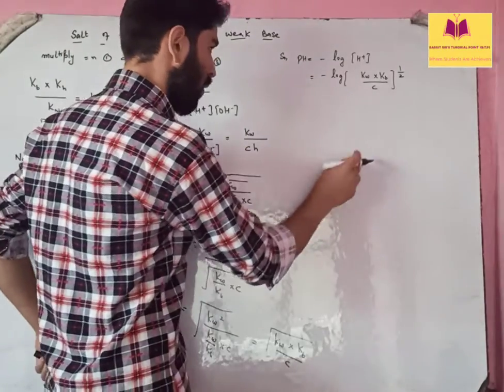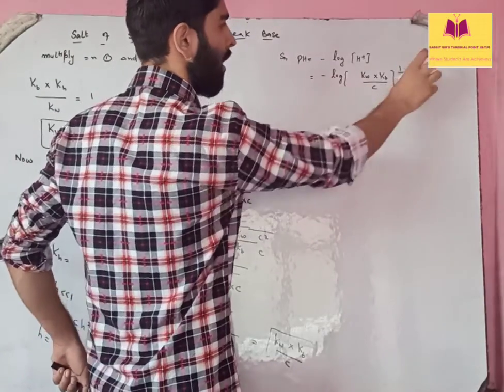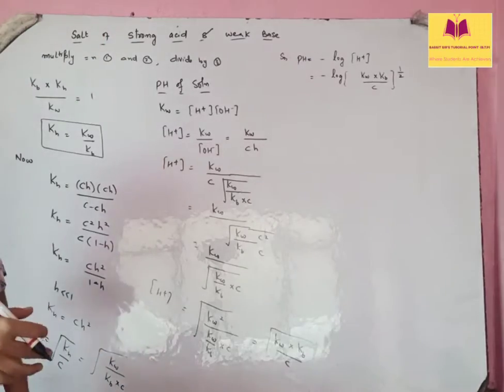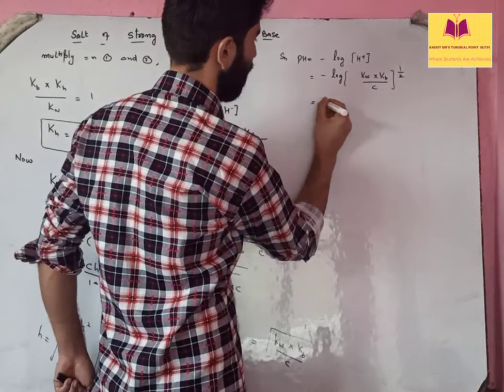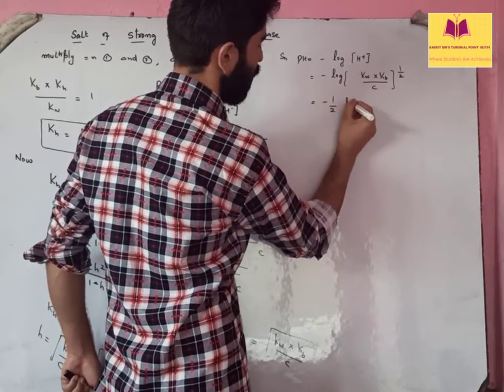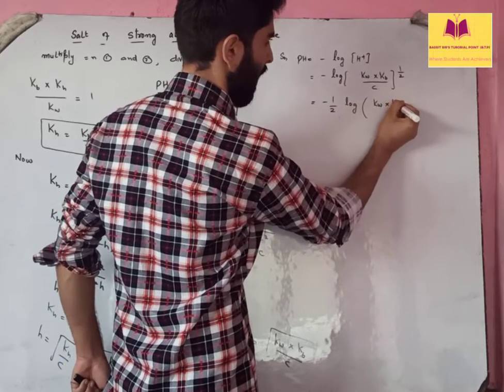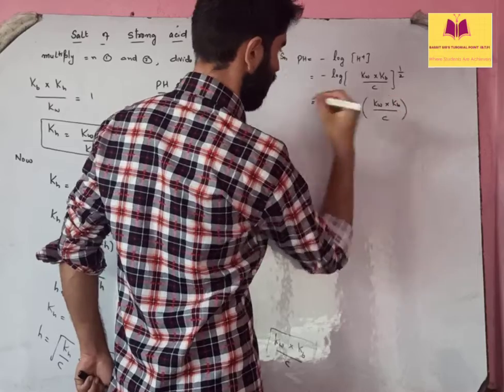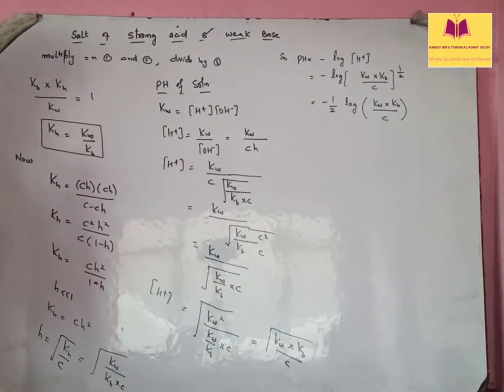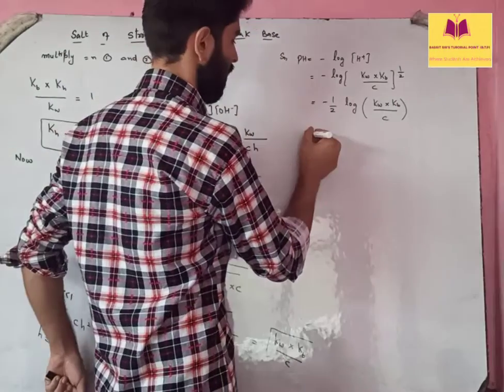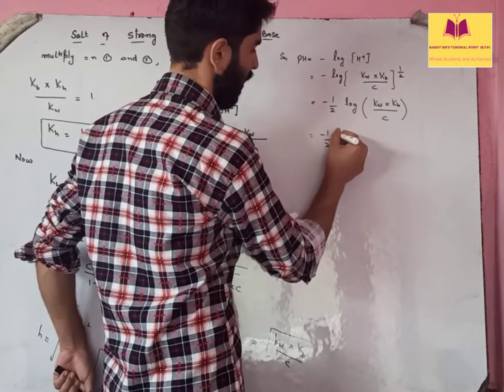So what we are going to do, we will use log m raised to the power n, that will be n log m. So it will be minus 1 by 2 log of Kw multiplied by Kb whole divided by C. Is that clear?